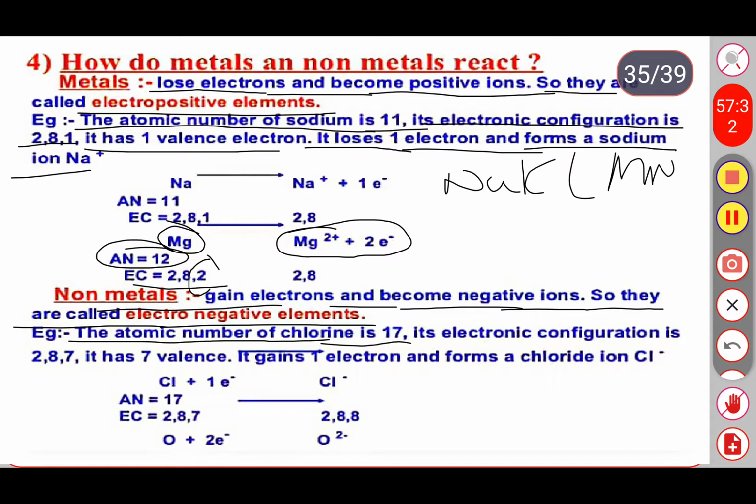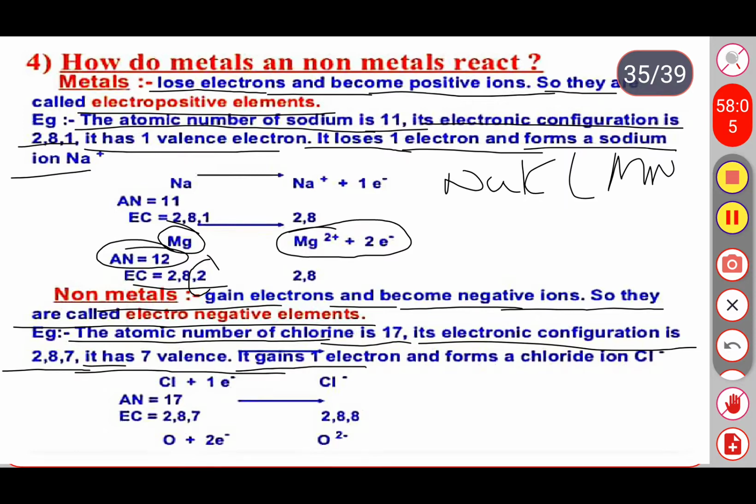In the 17th group of the modern periodic table, we have the halogen elements like chlorine, fluorine, iodine and bromine. So chlorine's atomic number is 17, its electronic configuration is 2, 8, 7. It has 7 valence electrons. It gains 1 electron and forms a chloride ion, Cl minus.